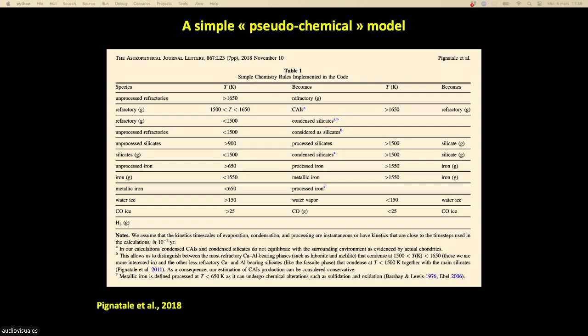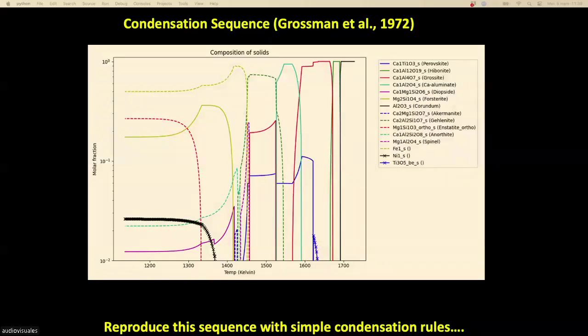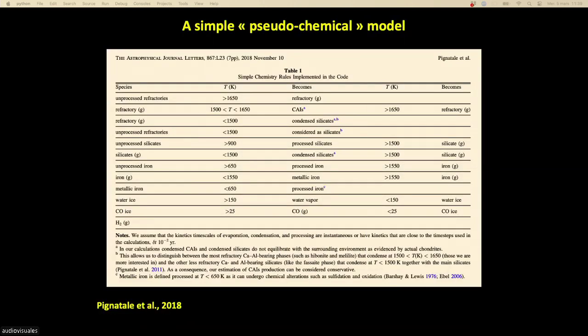okay, let's take the gas, and what you see here is that the transitions between the different minerals are very sharp. You see all those vertical lines? The transitions are very sharp. So what we have done, we have just coded the transition. We say, okay, at this temperature, the material goes from that mineral to that mineral. At that temperature, it goes from this mineral to that mineral. And so we have made a table.